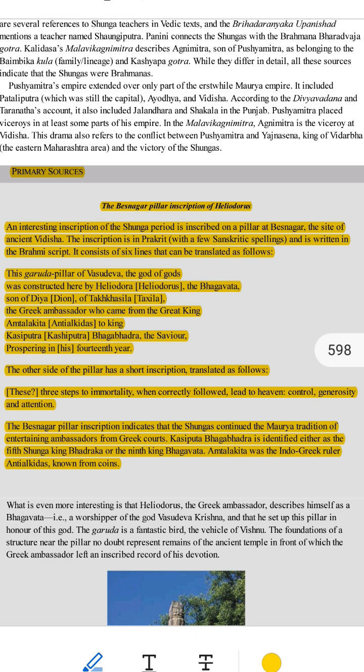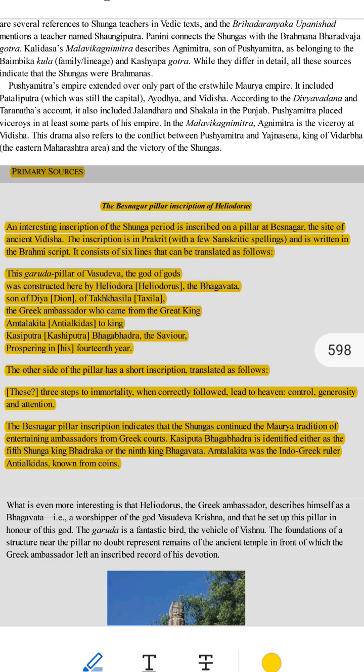Heliodorus was sent as an ambassador by a Greek king named Anti-Alcidas. Anti-Alcidas was the king of a region in ancient India where Greeks ruled. Heliodorus visited an Indian king named Kasiputra Bhagabhadra. Kasiputra Bhagabhadra was a king from the Shunga dynasty, a powerful family that ruled after the Maurya dynasty.